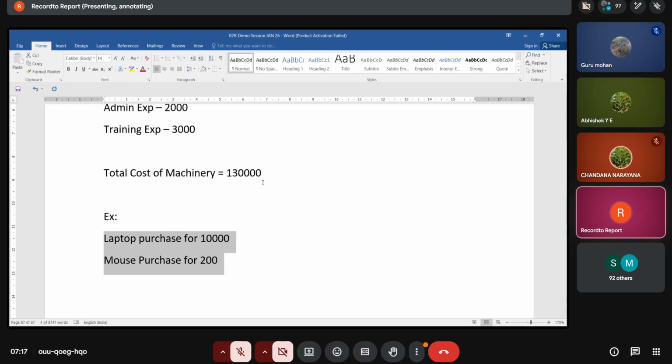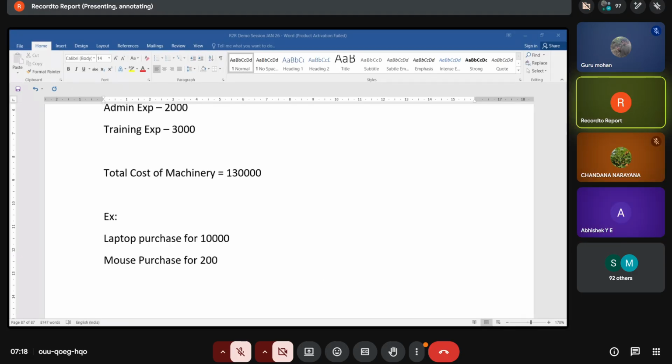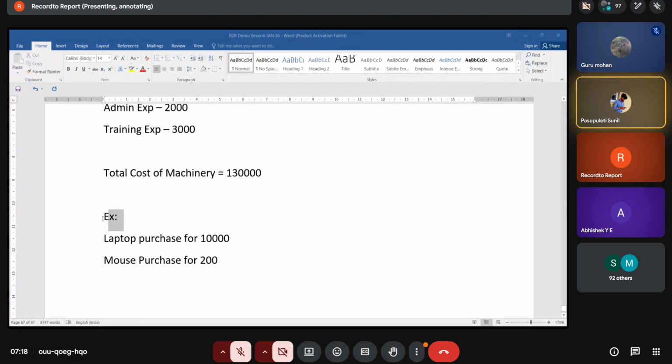Is the mouse also to be considered as an asset, or is it to be treated as an expense? Expenses. Mouse is an expense. Some say both are assets, mouse as an additional accessory.